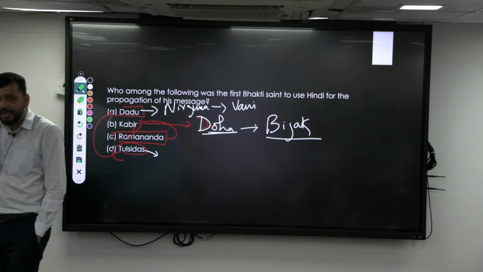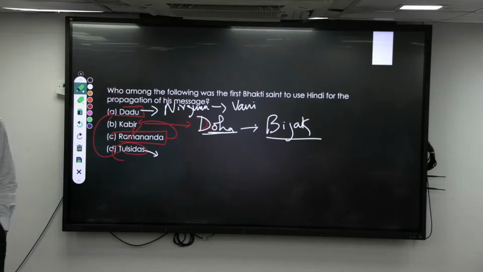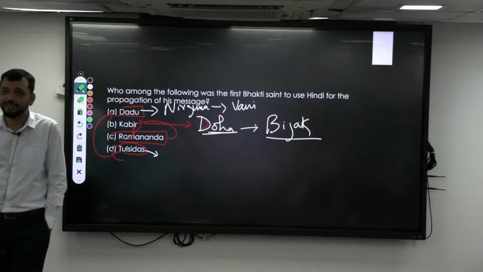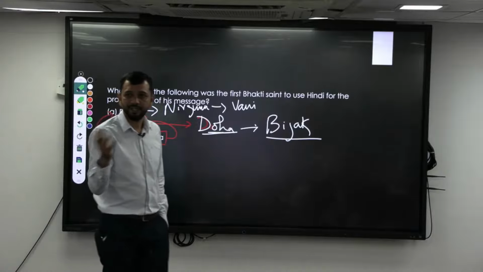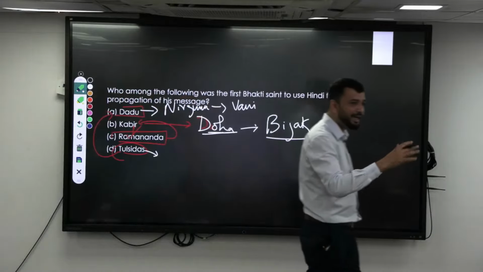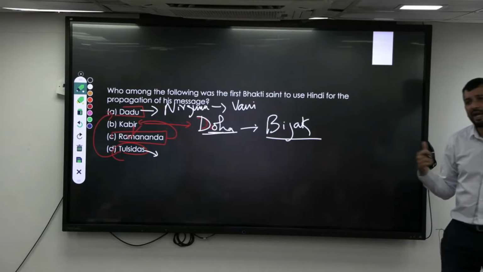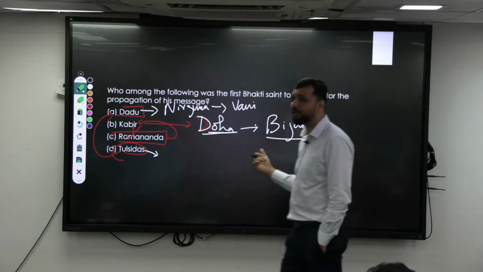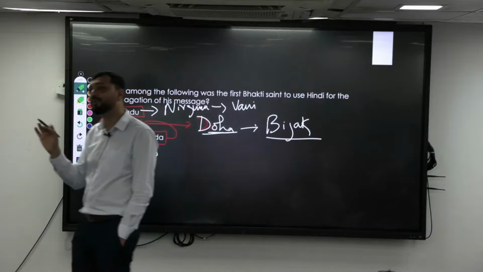That is a dialect of Hindi. Right, so that means he gave the Ramayana to the common people. Before, the original Ramayana was written in which language? Sanskrit. So he also propagated the idea of the Ramayana to the common people, and he is also the originator or the writer of the Hanuman Chalisa.